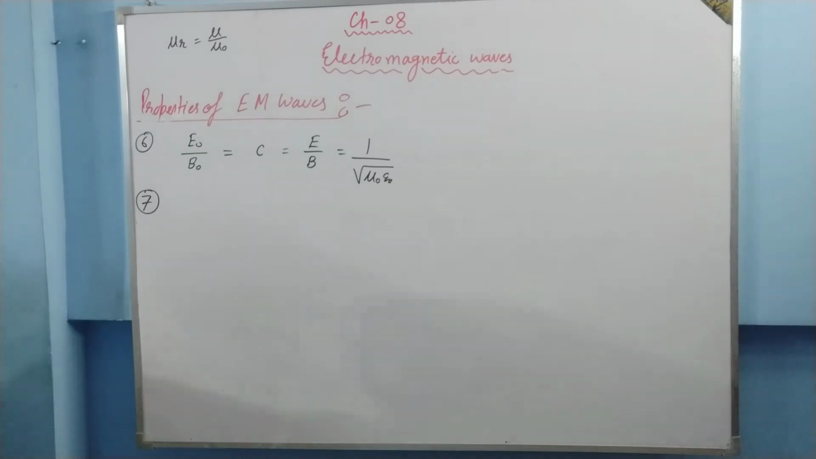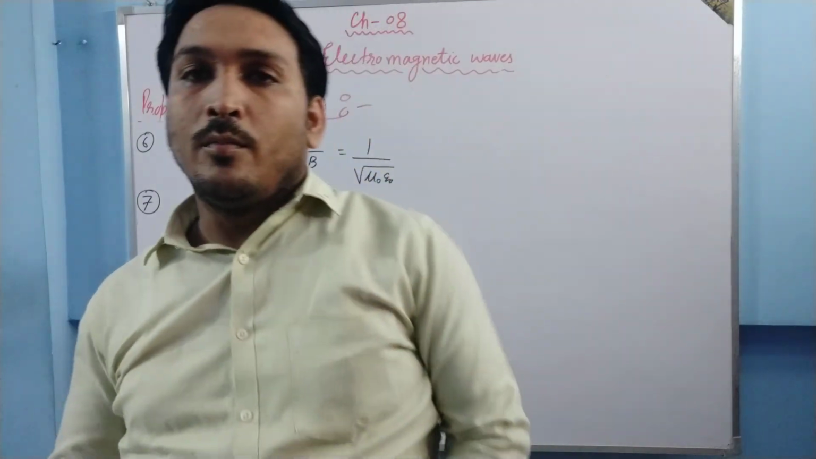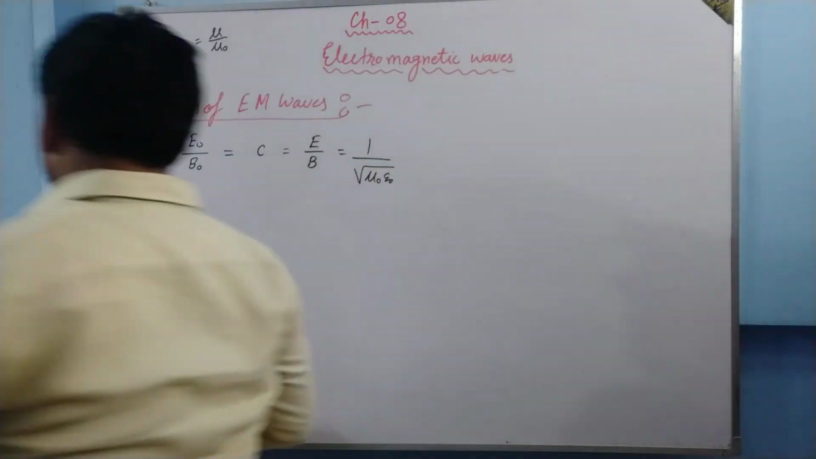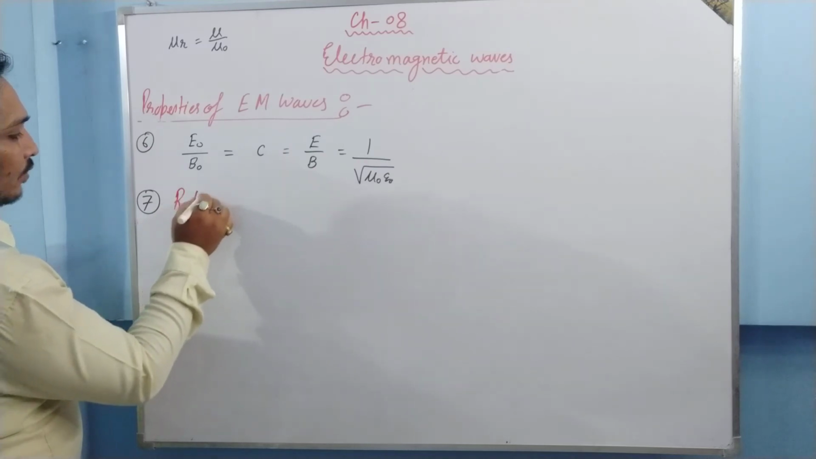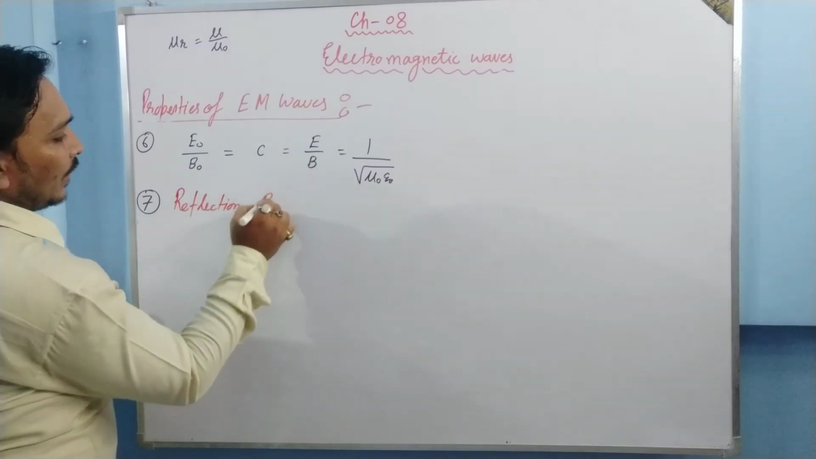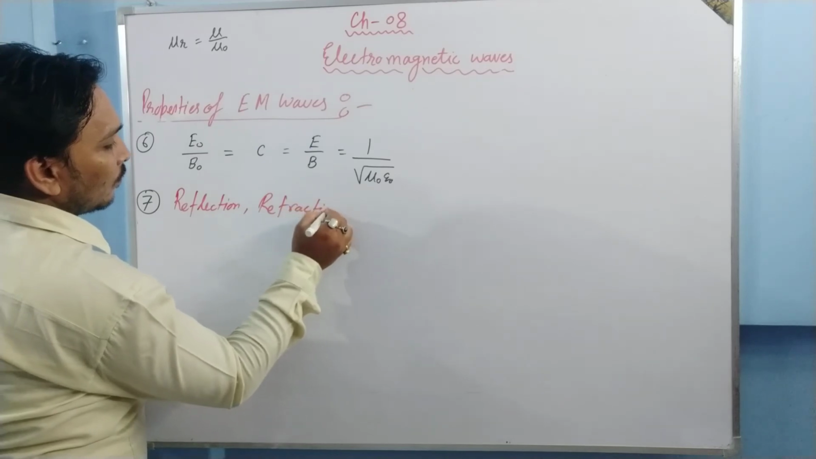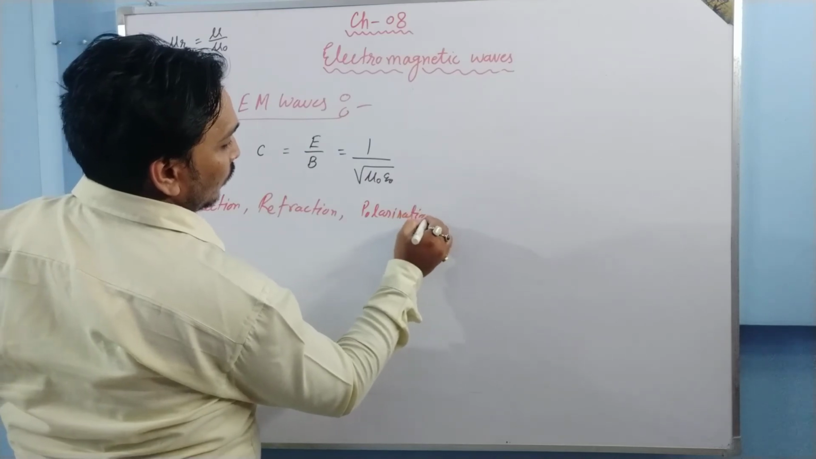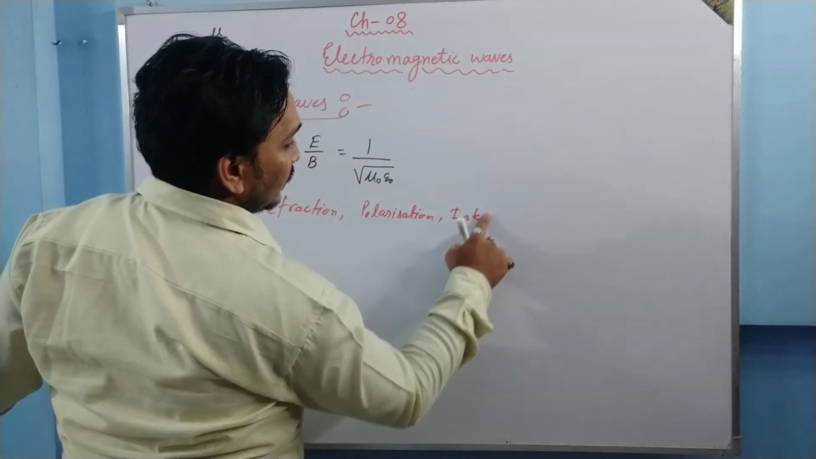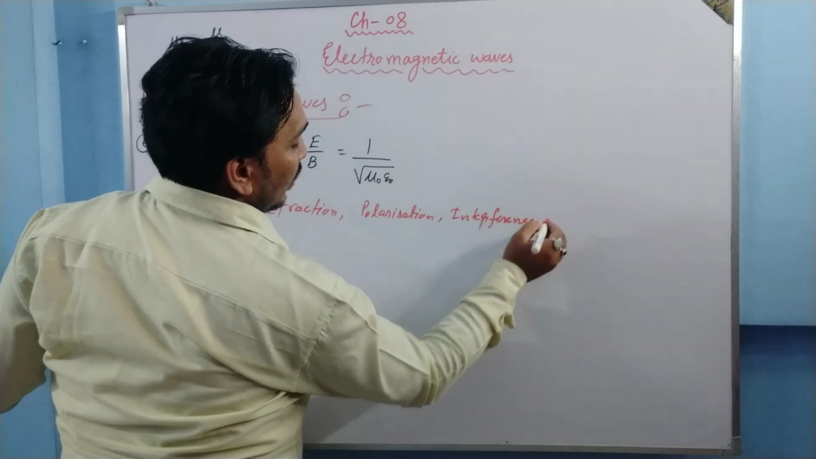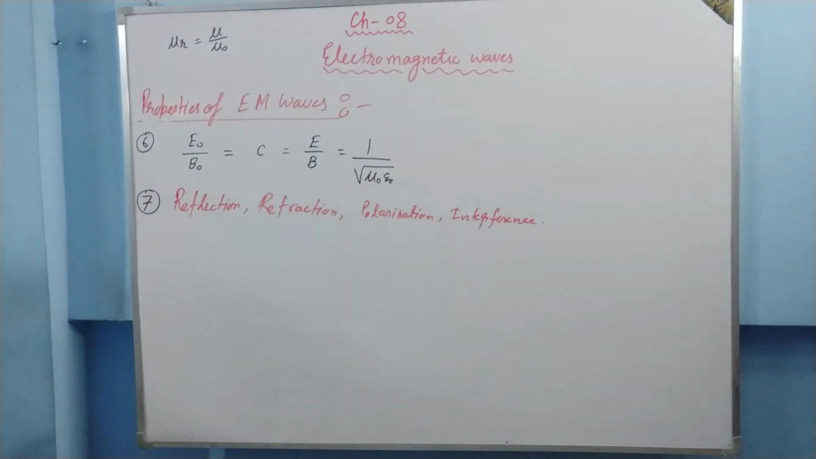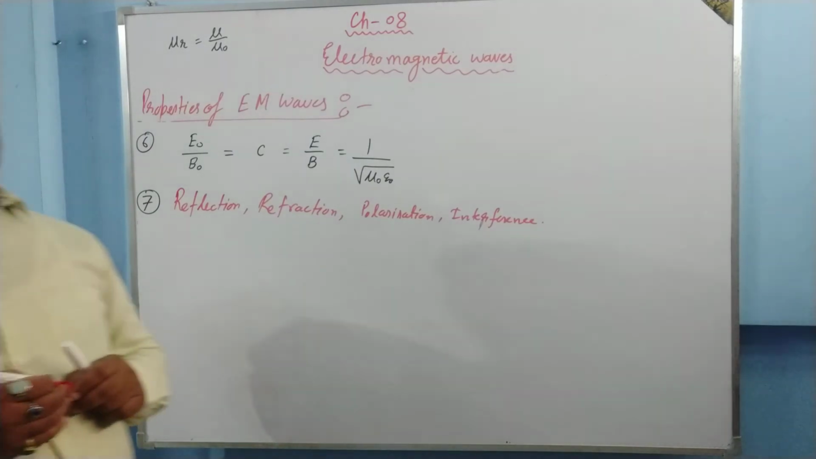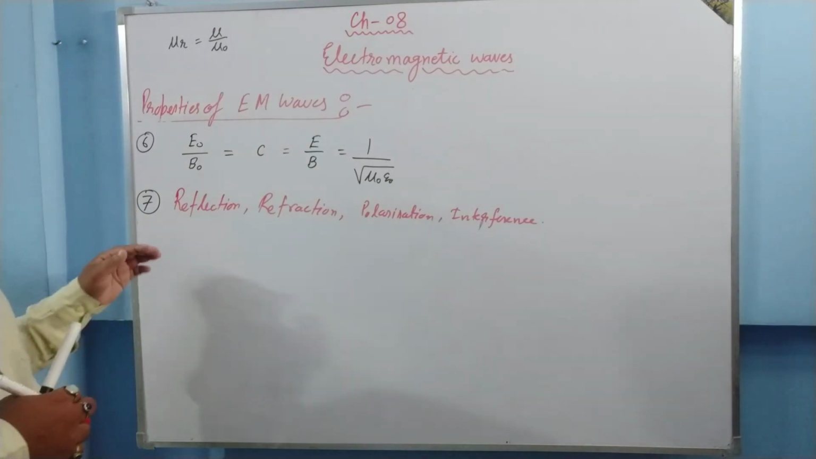The property number 7 says that electromagnetic waves show the properties of reflection, refraction, polarization, interference, and so on. These are the properties the electromagnetic wave shows, and these are very important.